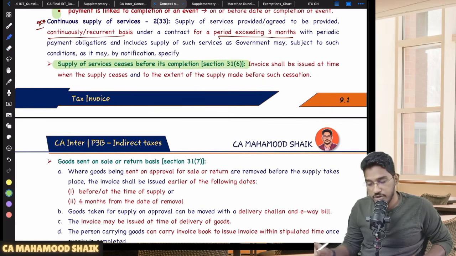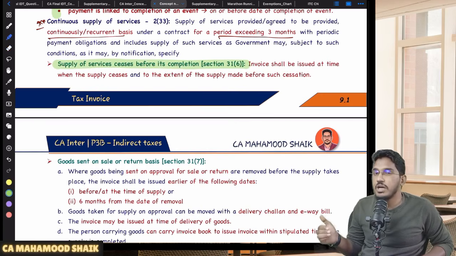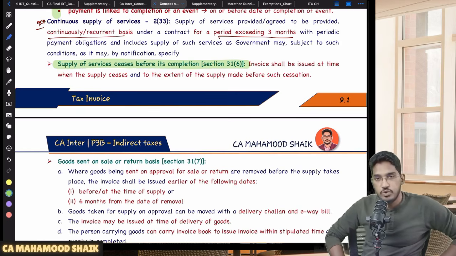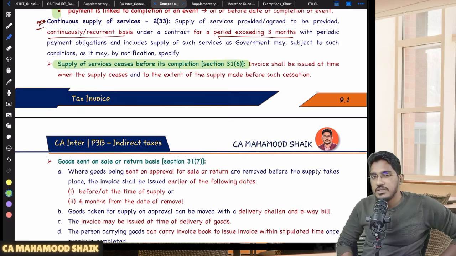You have agreed to provide the services. Before you could complete the service, it is ceasing, the service is stopping. Let us say, for example, I told you I will teach you the CA final IDT for 2 months. And I have started providing the services. After 1 month itself, I am stopping it. I am not providing it.